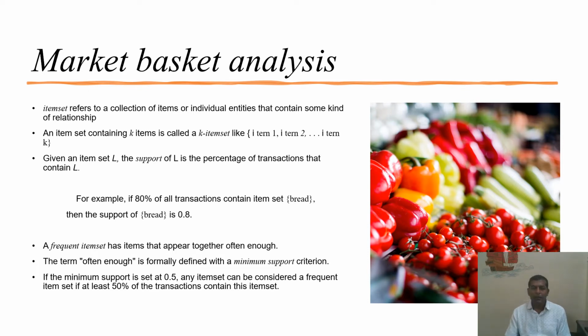Items can be defined in a set like item 1, item 2, item 3 and so on, where k items are defined in a particular set. In this set, we want to say that a particular item has been purchased multiple times, or it has good support of purchase.